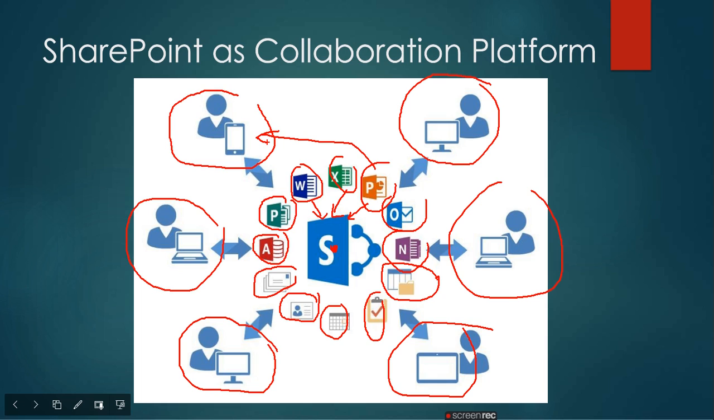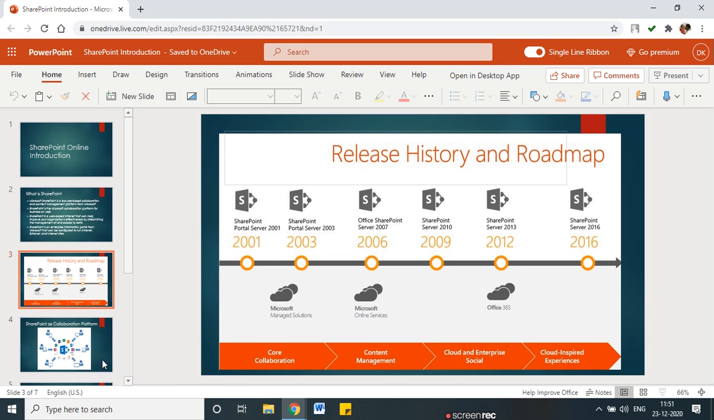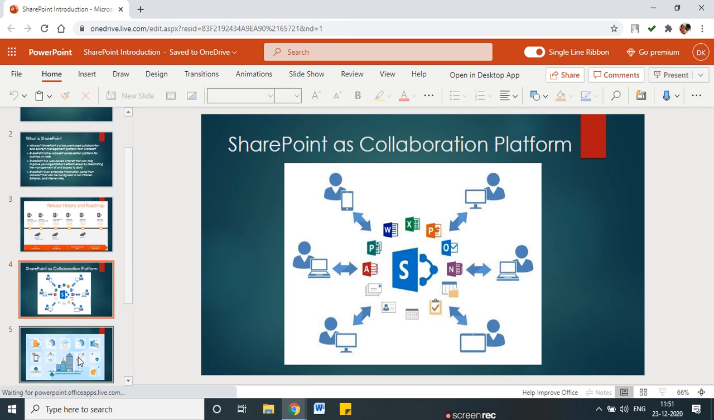Anyone can work on the shared content. That's why SharePoint is a collaboration platform. So moving ahead, sorry, now in the next slide.